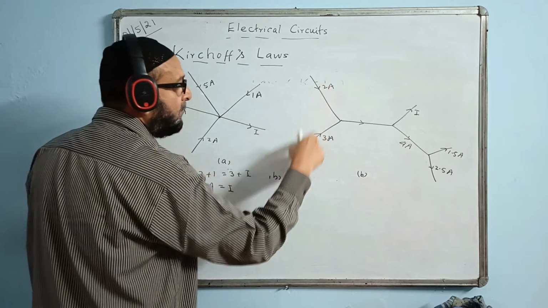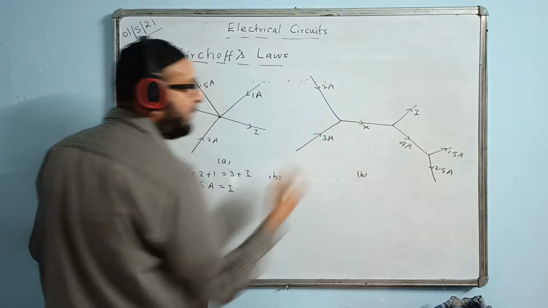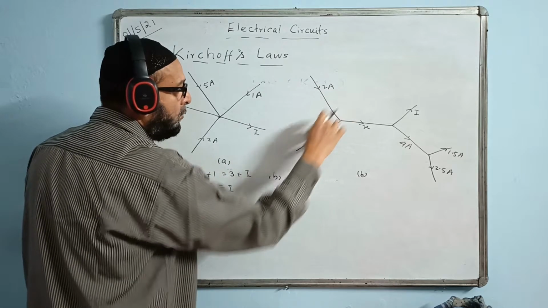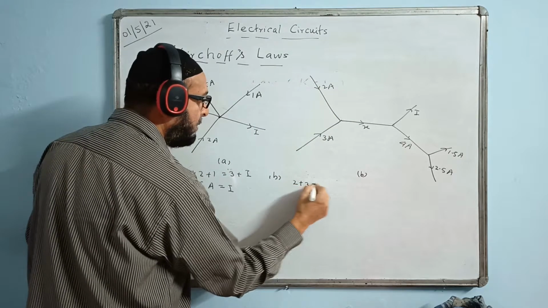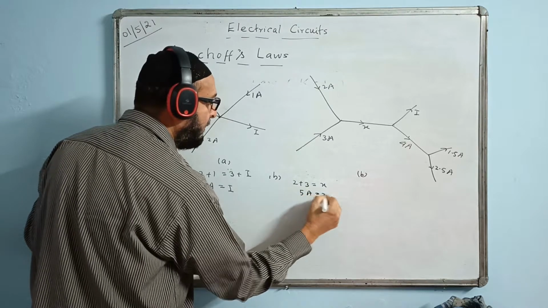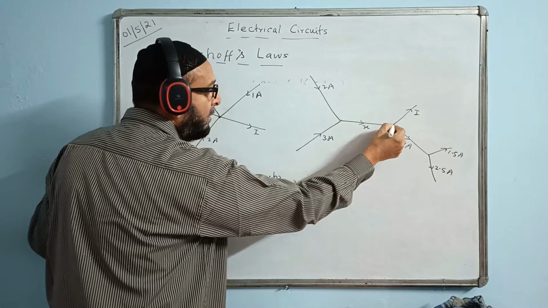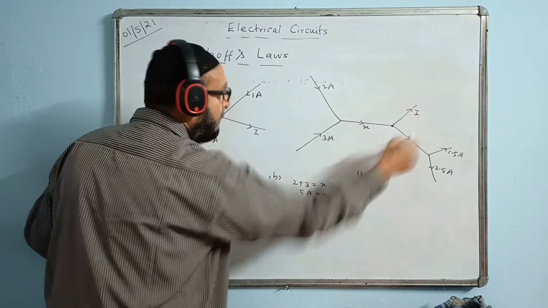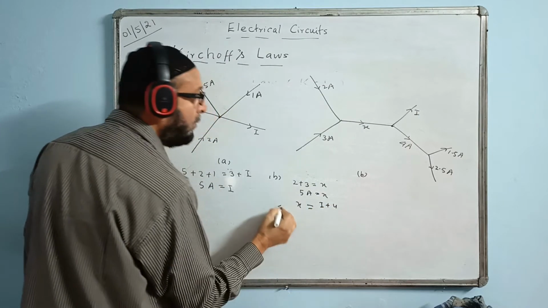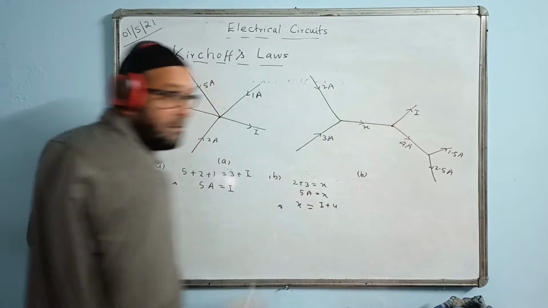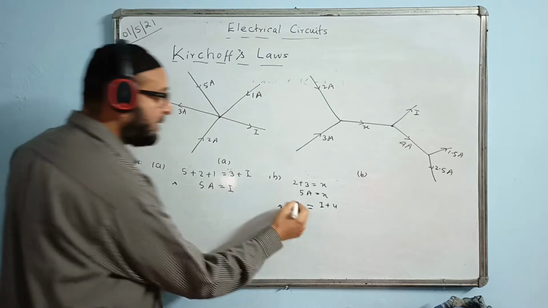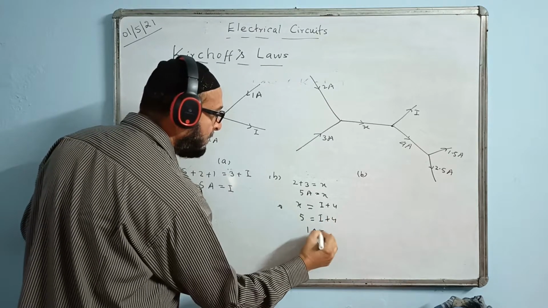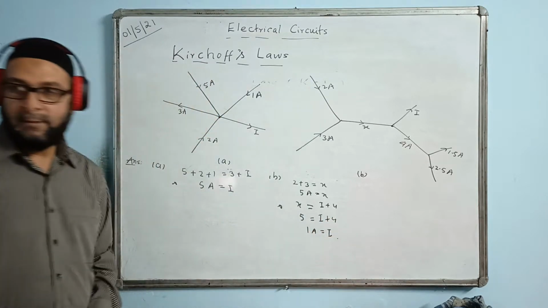Now the second part. I suppose I take this value to be X, we don't know. So what are the currents towards? 2 plus 3 is the value of X, so 5 ampere is the value of X. Now this junction, what do you write? X equals I plus 4, towards is equal to away. Then what is the answer? X value you put there, 5, I we have to find, plus 4, 1 is the value. 1 ampere is the value of I. Simple.